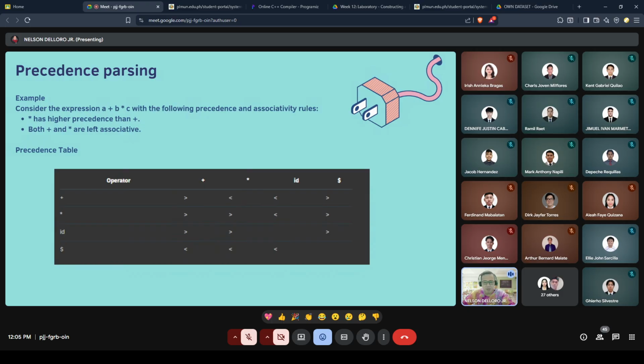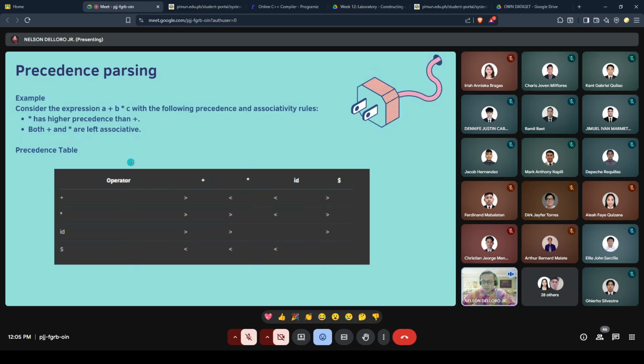For example po ng ating precedence, let's consider the expression A addition B multiply by C with the following precedence and associativity rules: multiplication has higher precedence than addition po. Then both addition and subtraction are left associative po. So from left siya lagi. Ibig sabihin, di ba sabi kanina, addition and multiplication are left associative po. So less than siya.